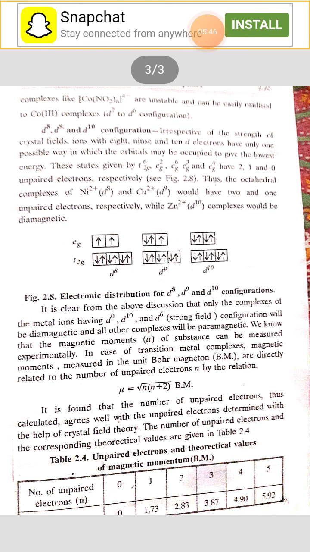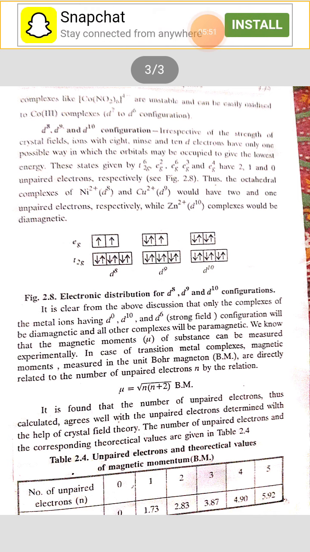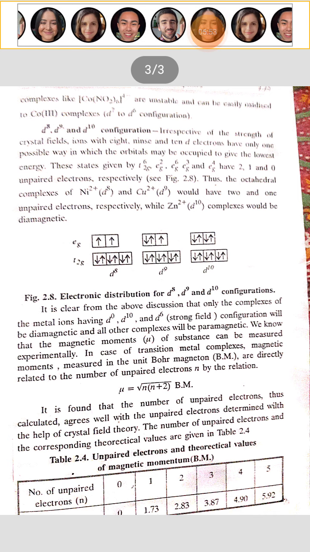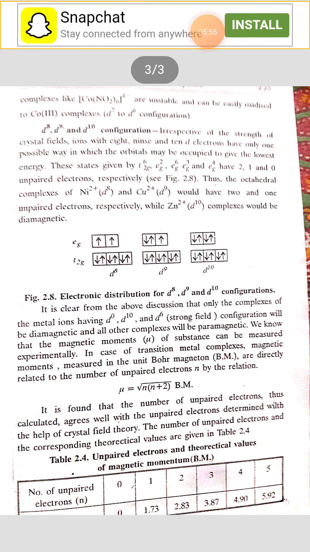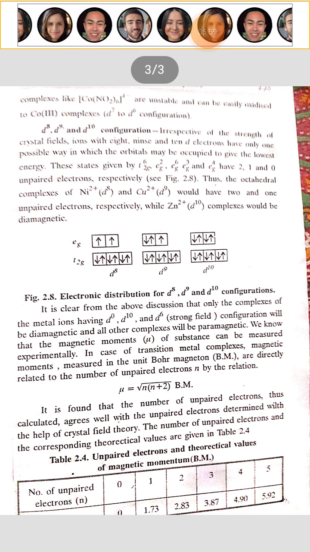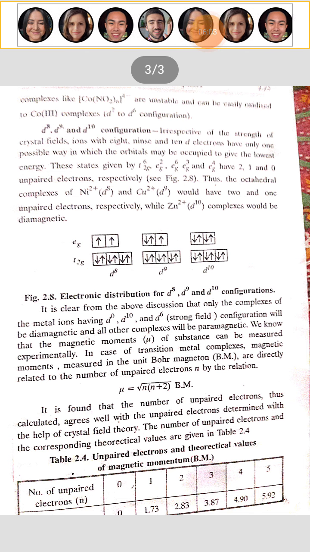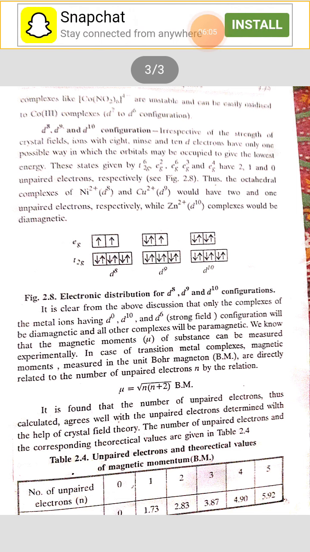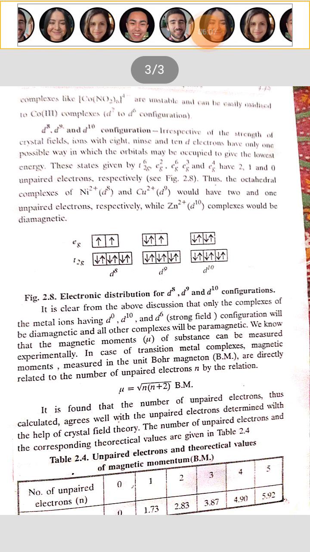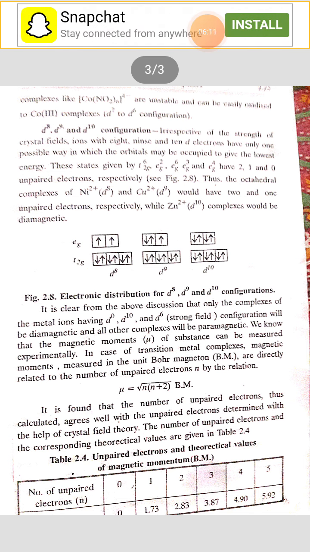After nickel we have the next important element, that is copper. Copper has the D9 system, and after the D9 system we have zinc which has the D10 system. Copper makes usually square planar complexes in which no electron is going to shift.